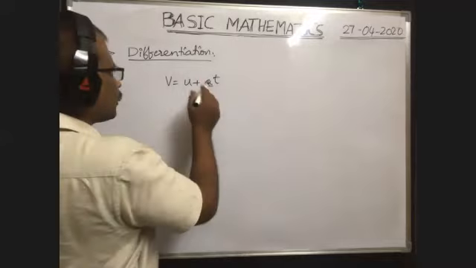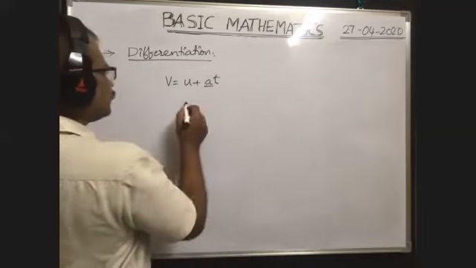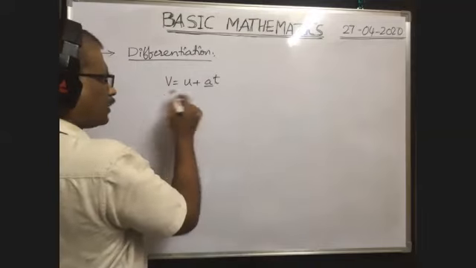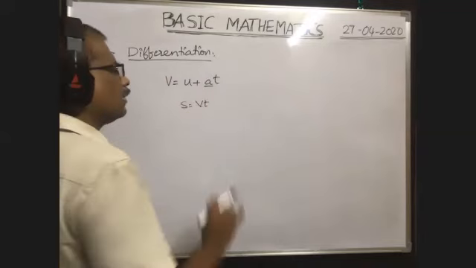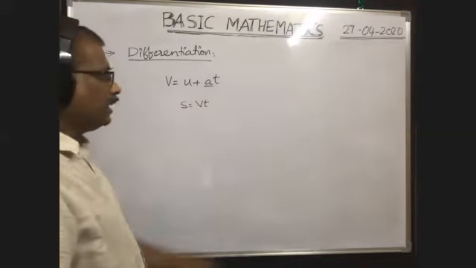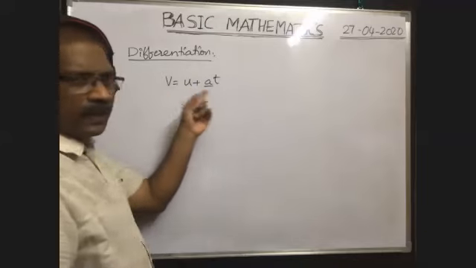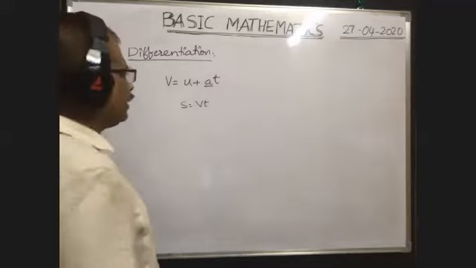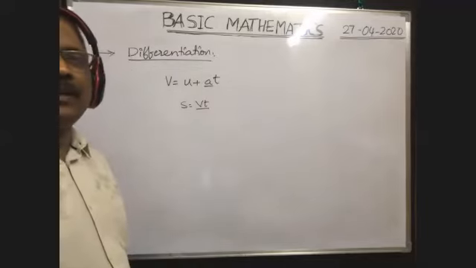Here, suppose after t seconds, they ask what is the displacement. Already we know if the velocity of the body is constant, then s is equal to constant velocity into time is the formula for displacement. If velocity is also not constant, because as time lapses velocity varies according to this equation, in this case we cannot write this formula directly.